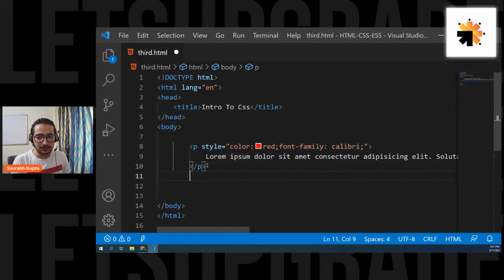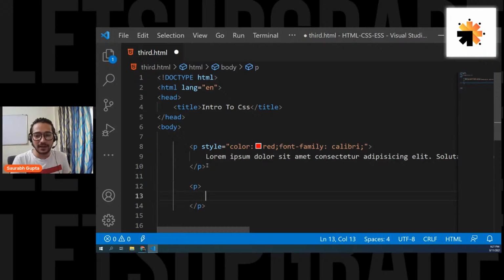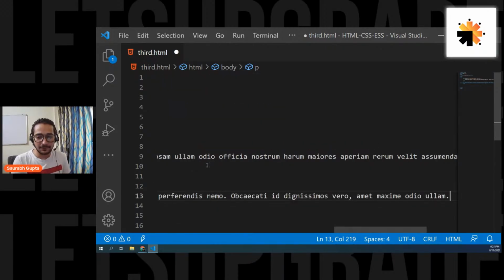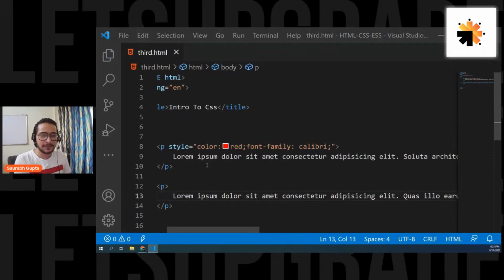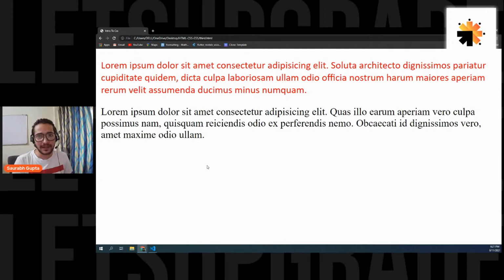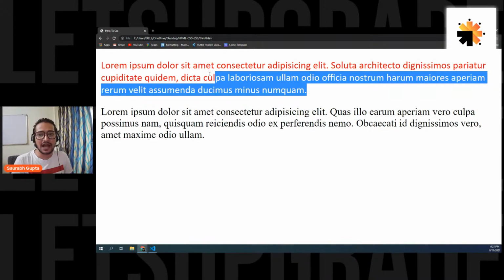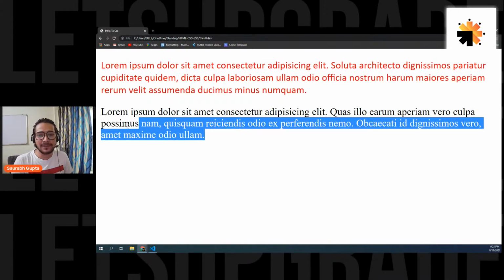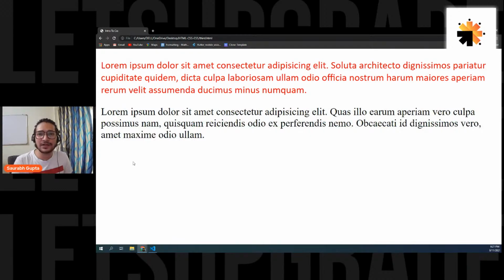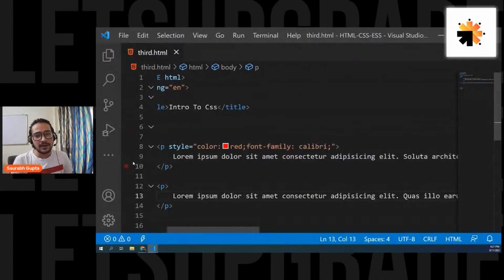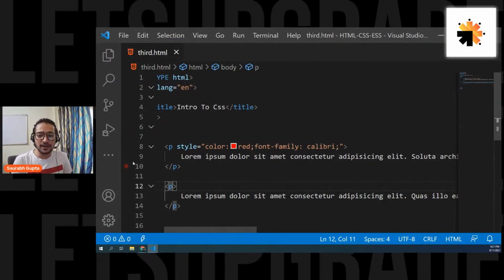Let's do one more thing. Let's write one more p tag, and let's put some dummy content in that as well. Cool. Save it. Here we go. We have one more paragraph. Now to the first paragraph, I have applied some CSS. But to the second paragraph, I have not applied any CSS. So it's looking normal.